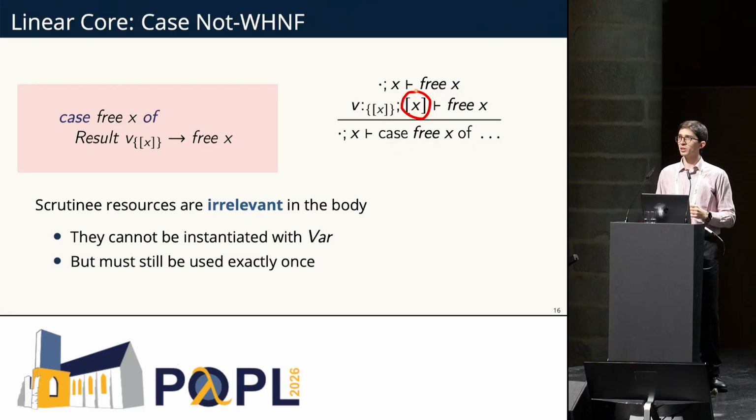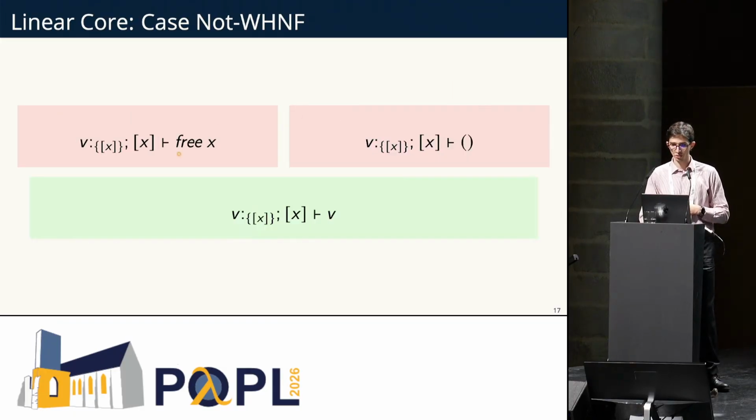So an irrelevant variable cannot be instantiated with a variable rule. So you will never be able to use this irrelevant x directly at all. But if you have a variable which is annotated with an irrelevant x, then you can consume the irrelevant x through this variable. That looks something like this.